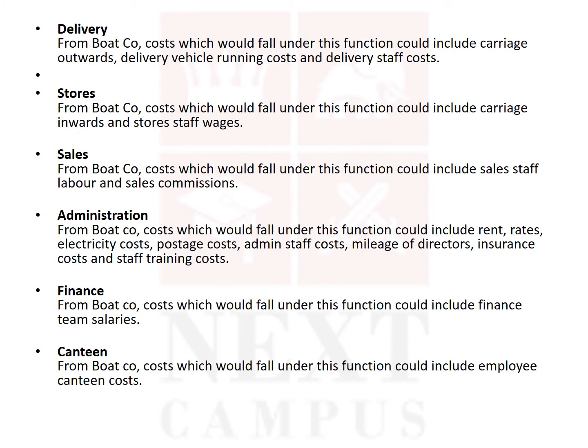For delivery, sales kind of work. So all raw material, labor and expenditure for delivery, or maybe delivery vehicle running cost, all these include the functional delivery. So stores cost, all the raw material, labor as well as expenditure cost for stores, sales, administration, finance and canteen, for all the function, raw material, labor and expenditure cost. So in cost classification by nature you have identified the type, and cost classification by the function you will allocate each types into different functions.